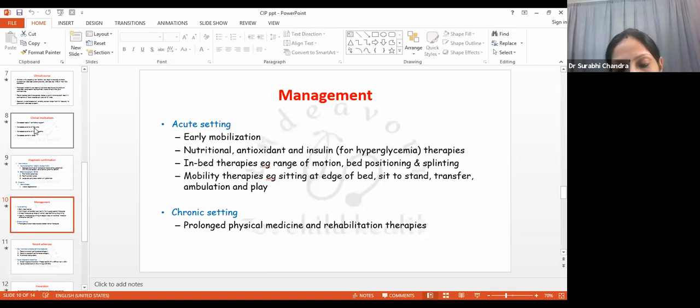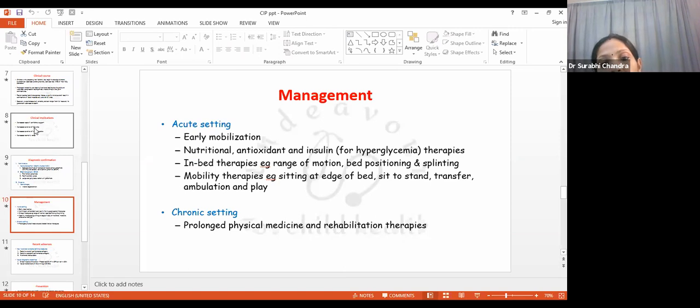The management is again comprised of two aspects: the management in acute setting and that in chronic setting. In acute setting, we must try to wean the child early from the ventilator and try and mobilize the child early. Nutritional, good antioxidant and insulin therapies are required for hyperglycemia. Antioxidants like vitamin C and zinc.